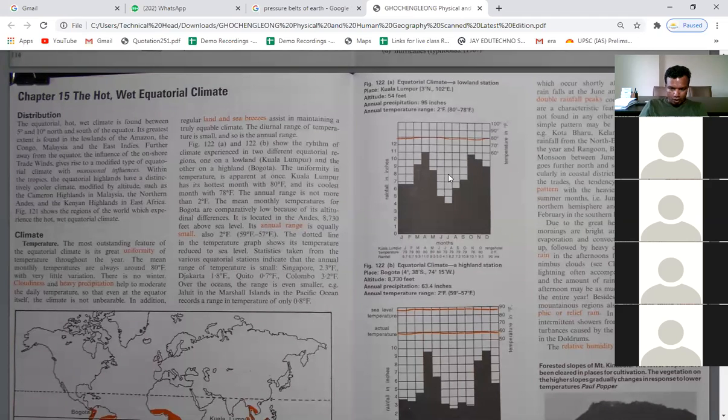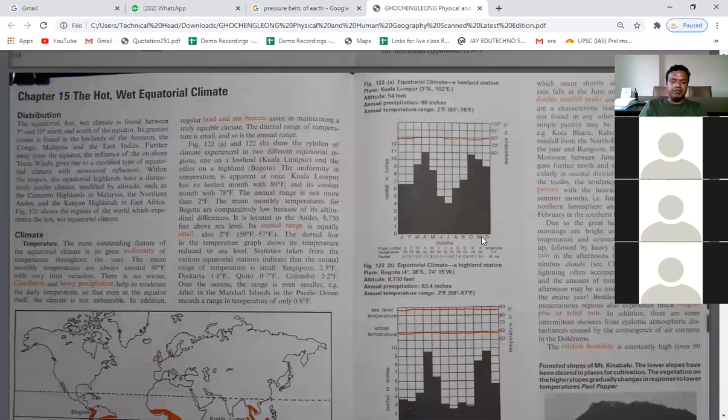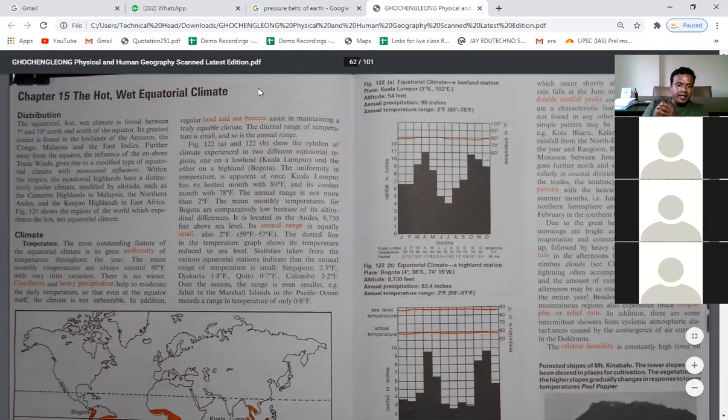So during the two equinoxes, that is in April and in October, November, the temperature will be high. But again, here you can see every day there is rainfall, every month there is rainfall. So here there is only one season. And what is that one season? That every day there is high temperature and every day there is rainfall. So there are no seasons here. Actually, there is only one season. There is no seasonal variation. And that one season is what? A hot and wet season. Understood why it is a hot and wet season?